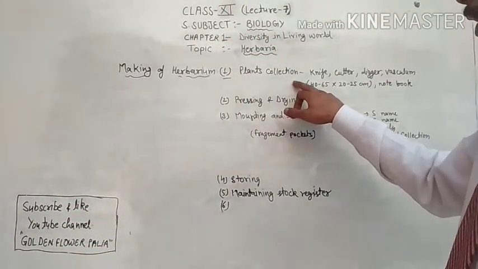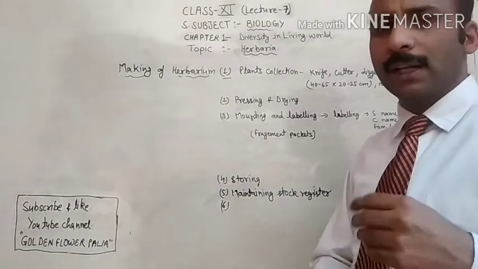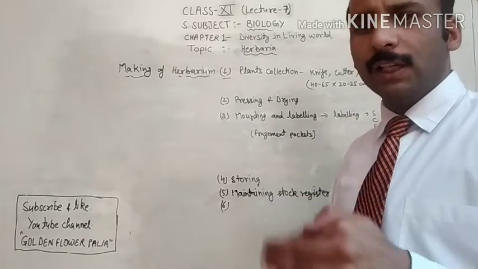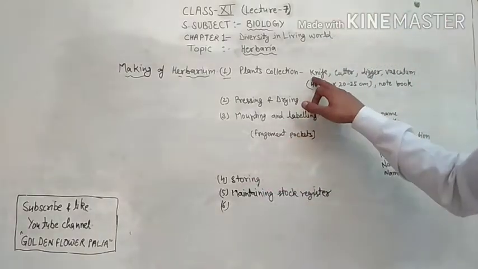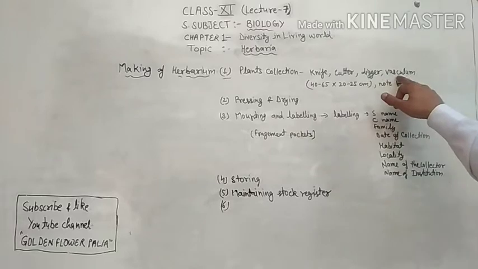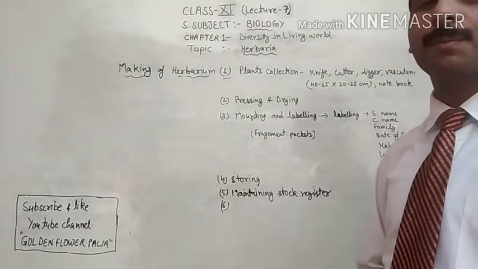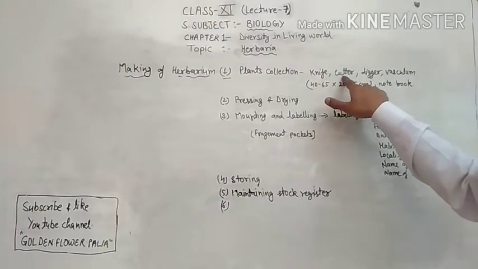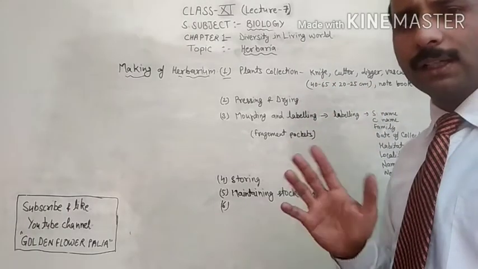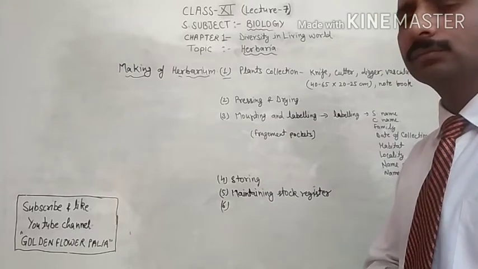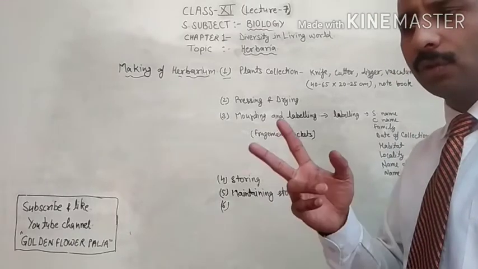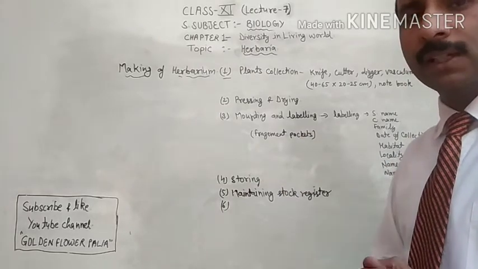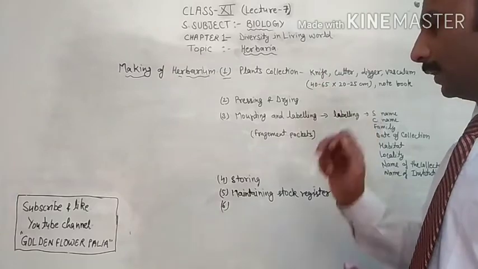First of all, you have to take the plants collection, and for the plants collection you have to visit the places periodically, from time to time. Second, these things you will need at the time of specimen collection. First one is a knife, second one is a cutter. This knife and cutter are for cutting samples from the plant. For example, you want to cut a twig, means a branch of a plant, so you need a knife and cutter.